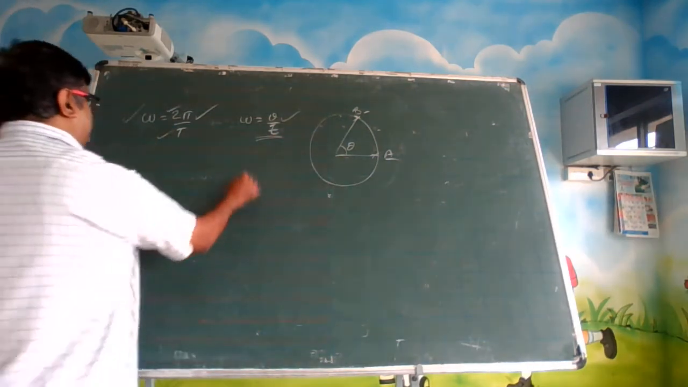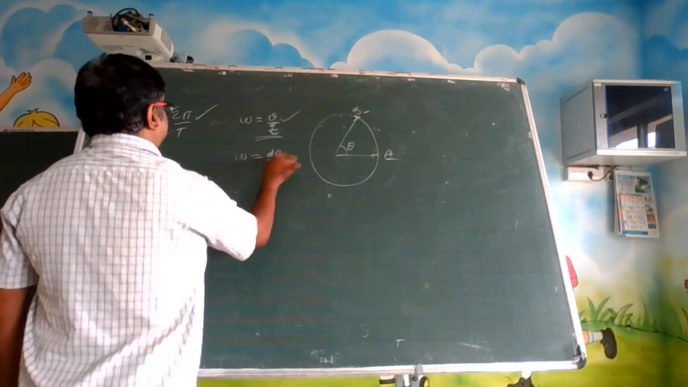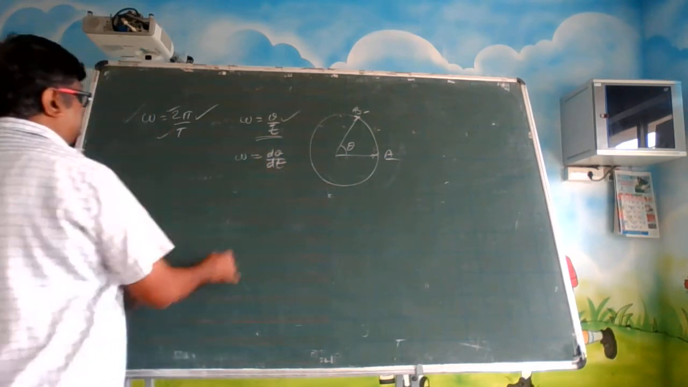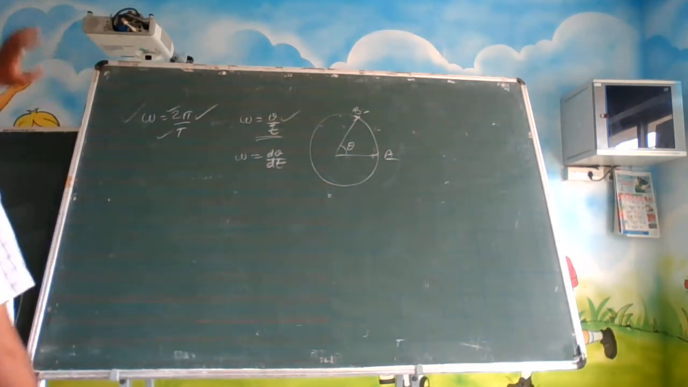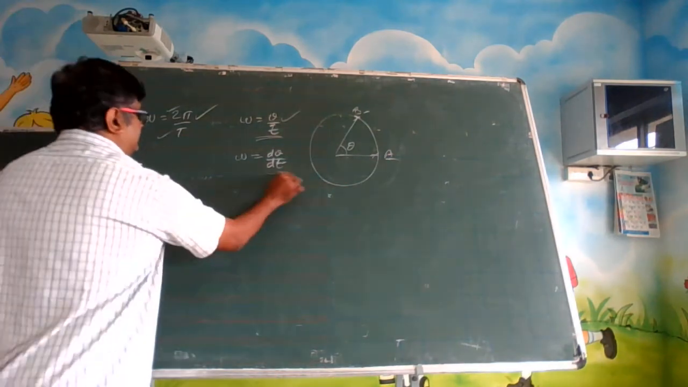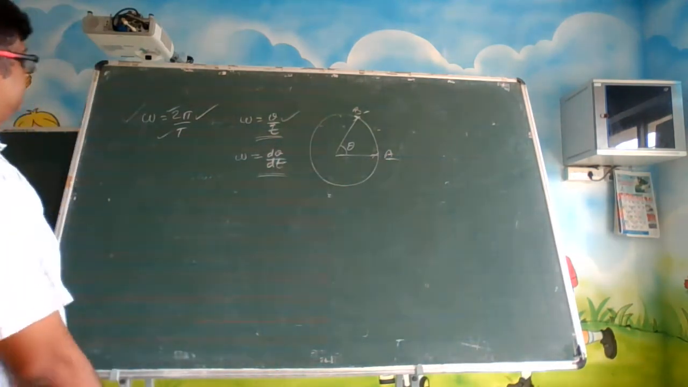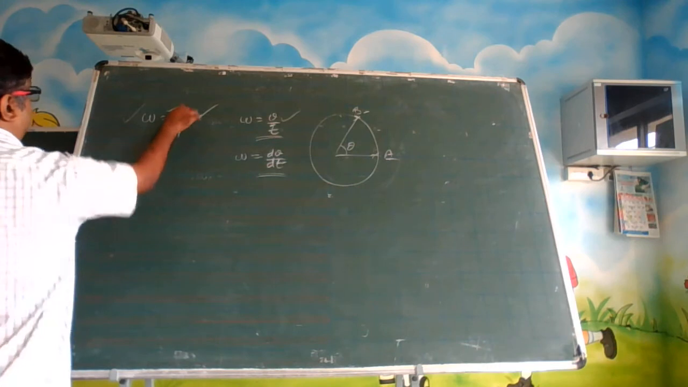You can very well write omega is equal to d theta by dt also. All these three things are giving omega only. But this one is time varying. This is calculus. Okay. So omega is equal to 2 pi by t.